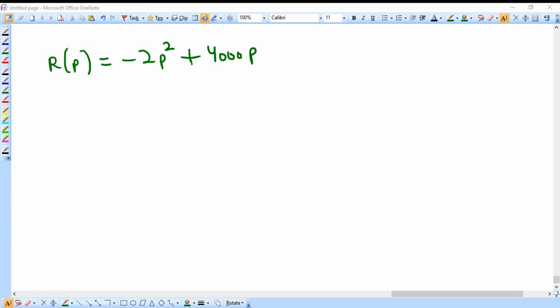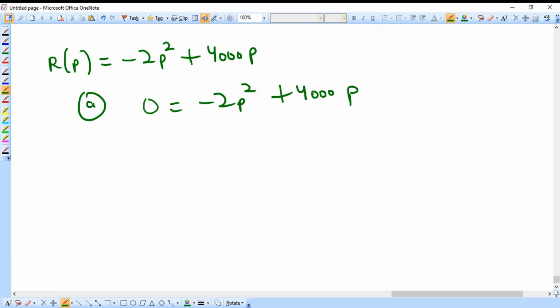For the A part, at what price P is the revenue 0? So 0 equals minus 2P squared plus 4000P. If we just solve this, we get 2P squared minus 4000P equal to 0.